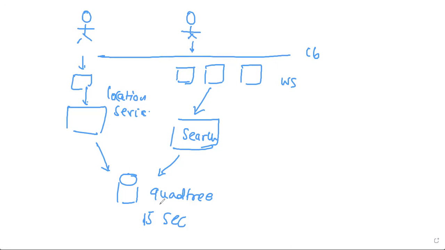right? So that is where we introduce the concept of a cache. What we do is create a cache here, between the location service and the quad tree. So the location service updates this cache about the driver, whatever drivers, 1 million drivers we have. This is another concept which you should use in Uber: Uber can divide its data based on cities, so they don't need to store 100 million drivers on one server.